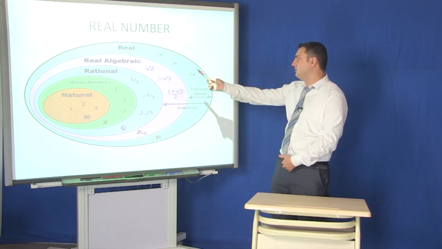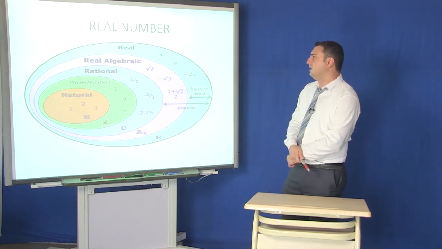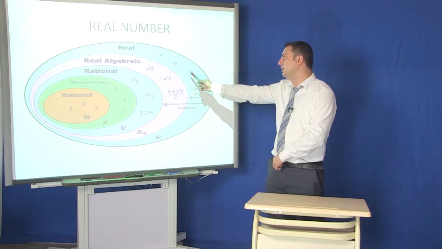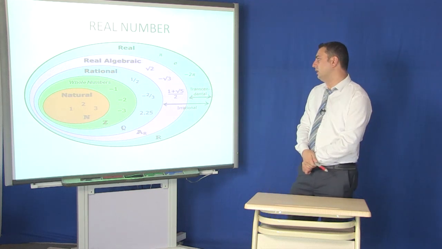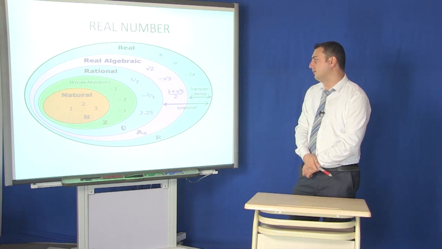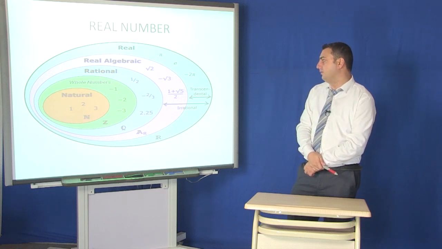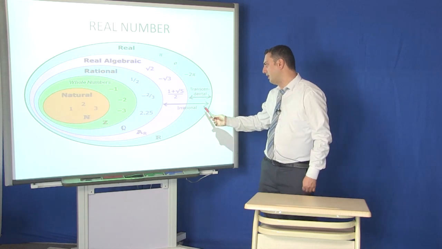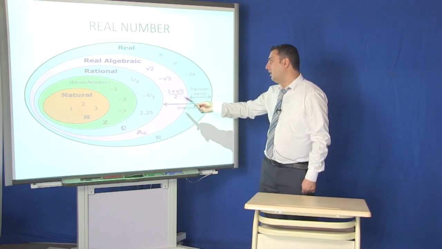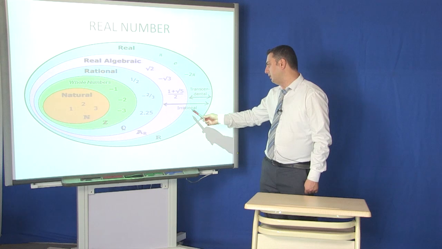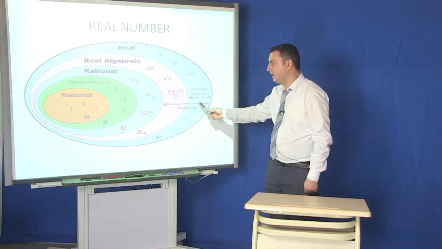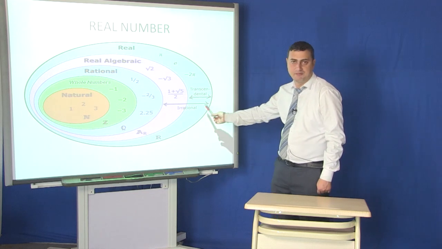As you know, irrational and transcendental, real algebraic and real numbers are crossed here with one shaft.